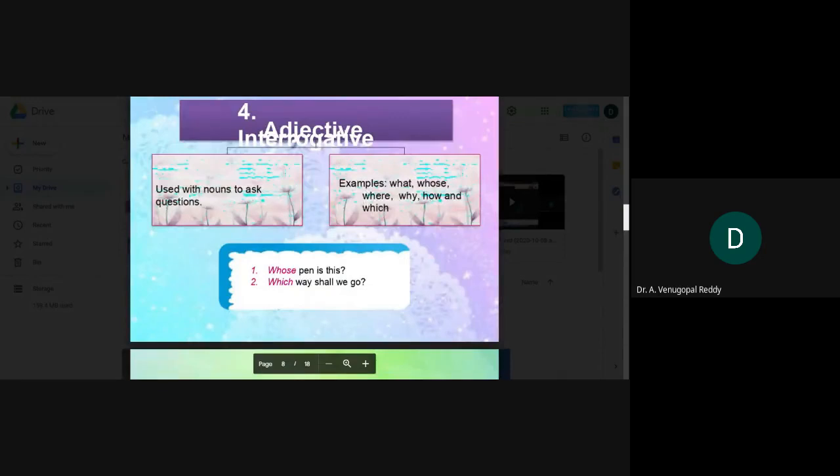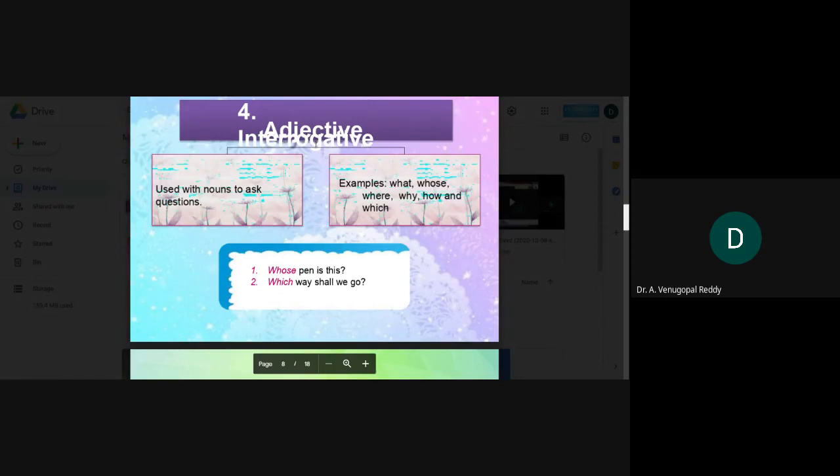Interrogative adjectives. As you know, interrogative adjectives are used with nouns to ask questions. For example, what, why, how, where, which, whose, like that. With these adjectives, we are going to ask questions.